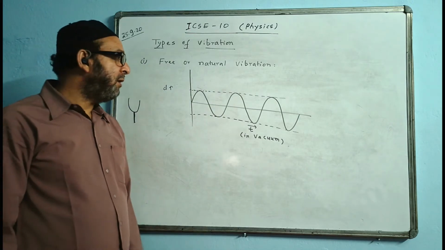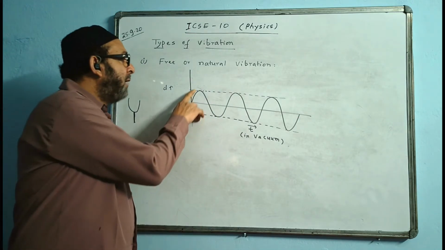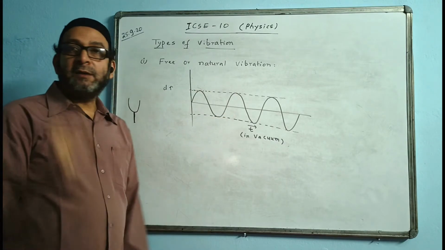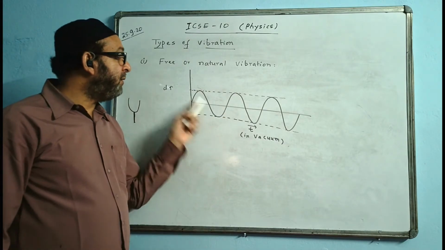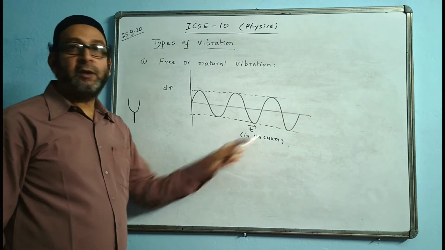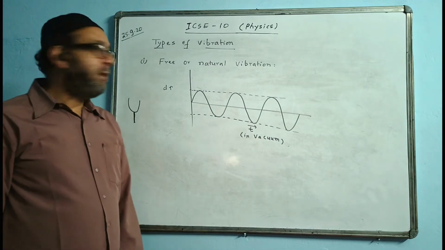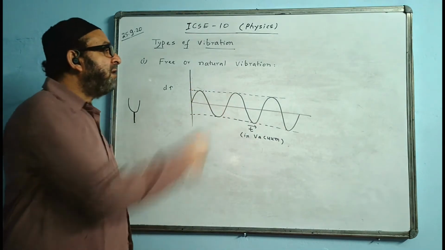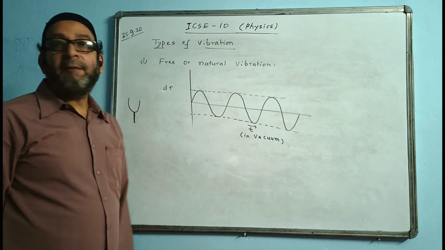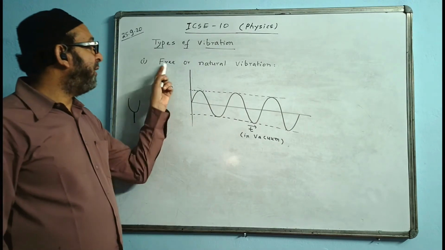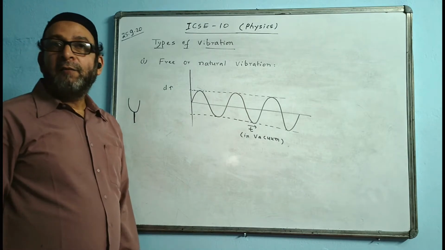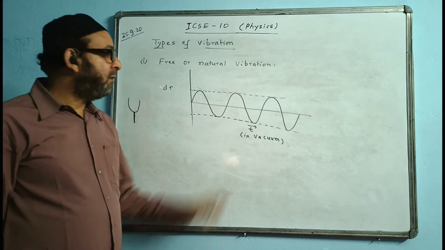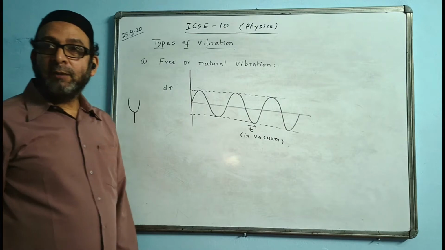Under such vibration, the amplitude and frequency will remain constant only when the body is vibrated in vacuum. They may give you a graph like this and ask you to name the type of vibration taking place here. You say free or natural vibration. Where does such vibration occur? They will say in vacuum. So that way the question may come.